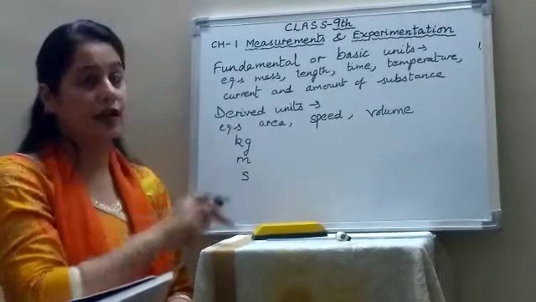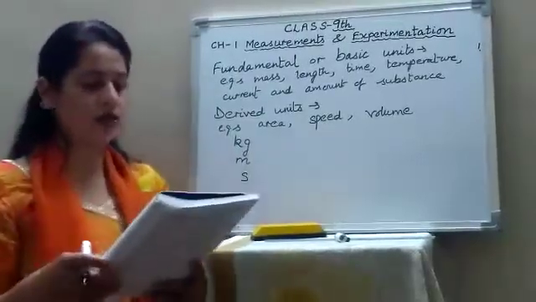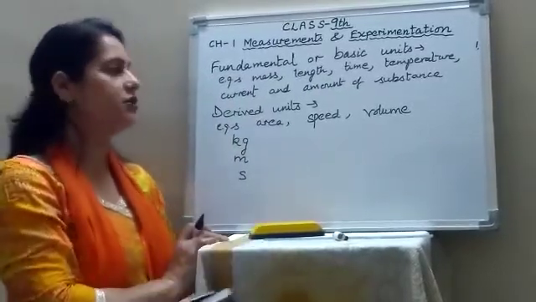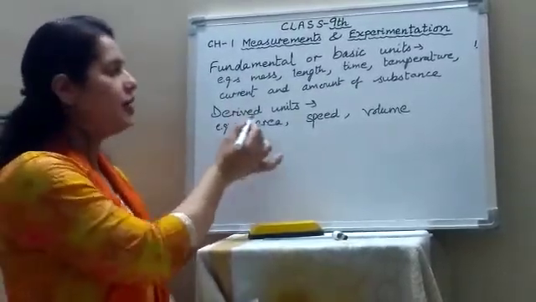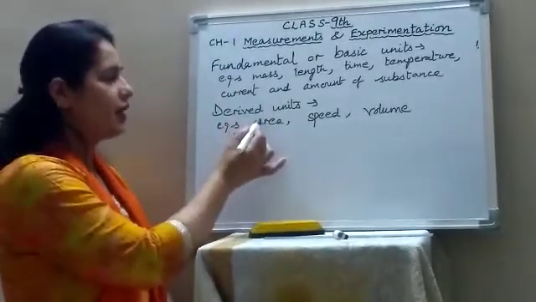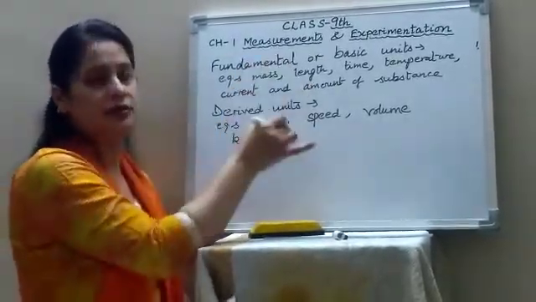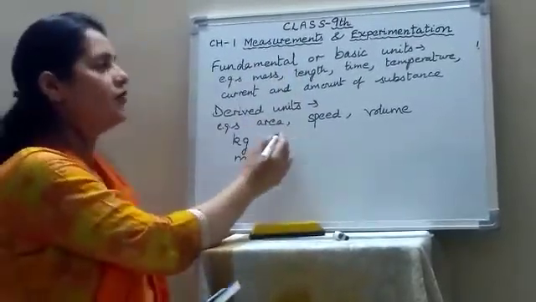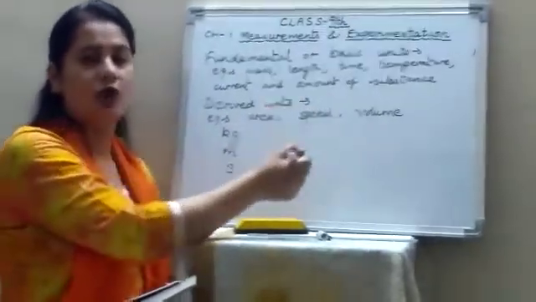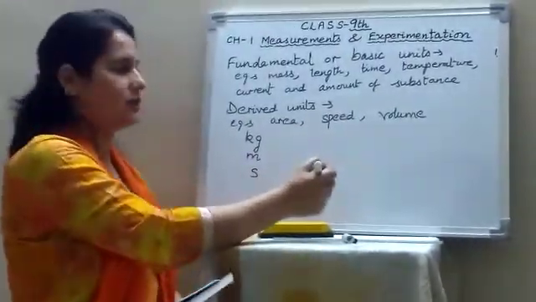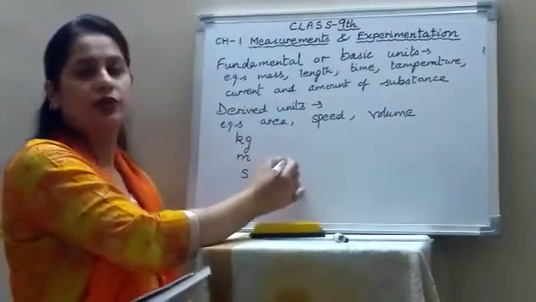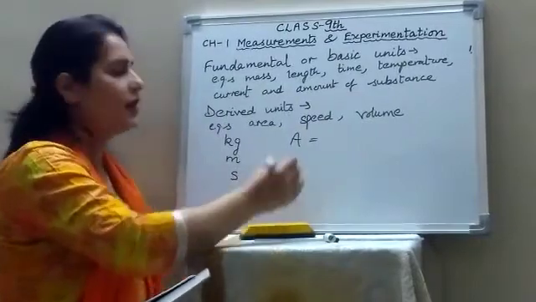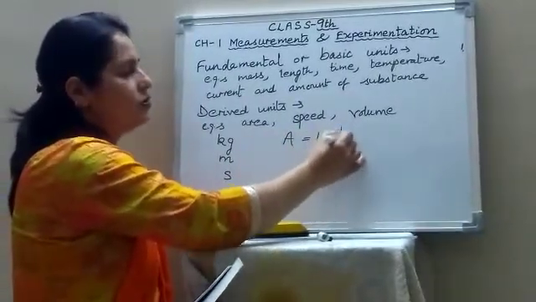And what are derived units? The units which depend on the fundamental units and can be expressed in terms of fundamental units are called derived units. For example, the units of area, speed, volume, density, etc. What is the unit of area? Suppose we take the area of a rectangle, it is given by length into breadth.